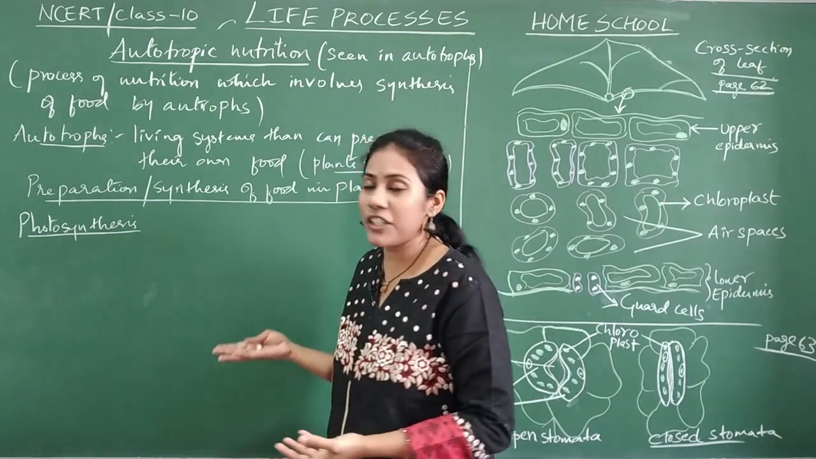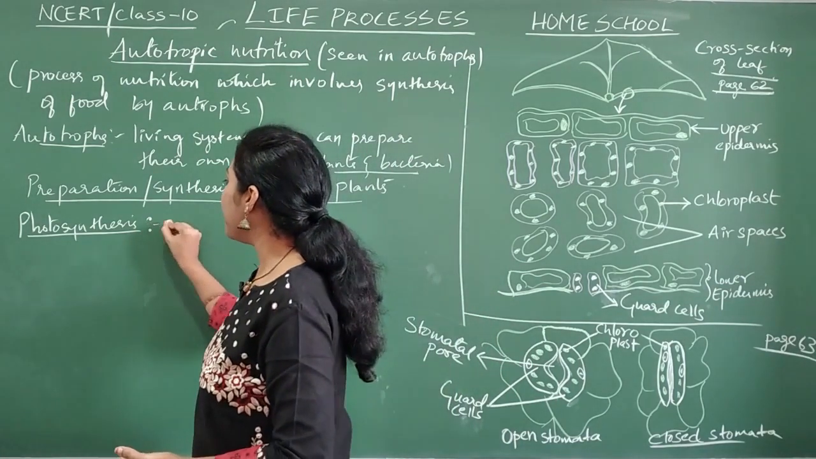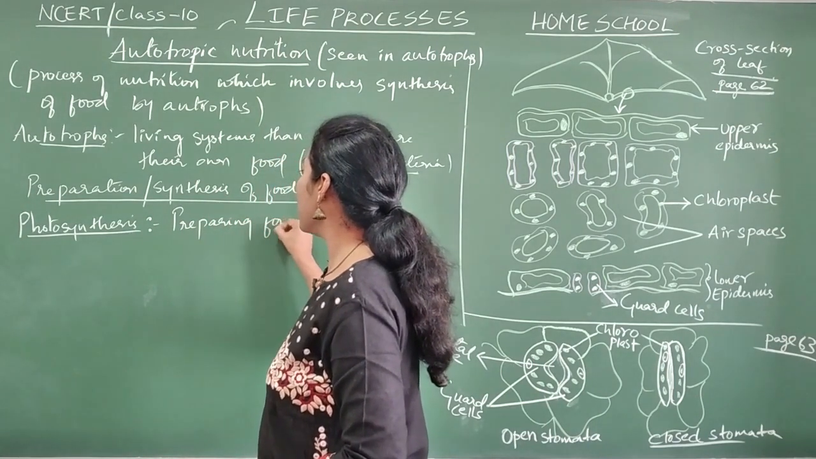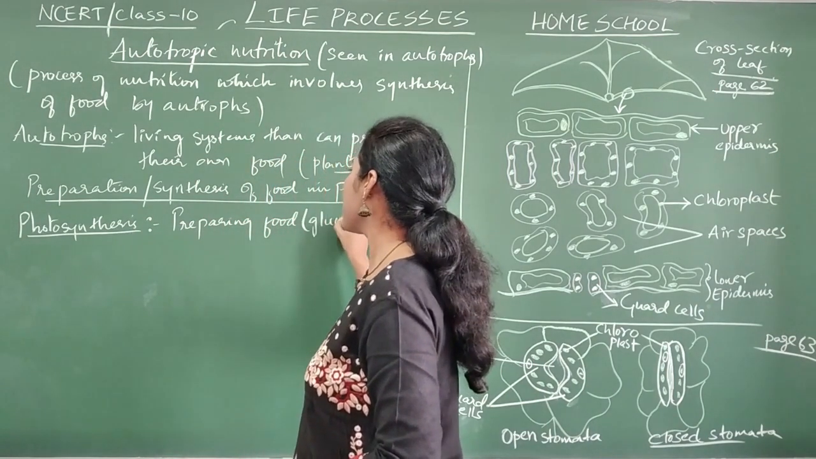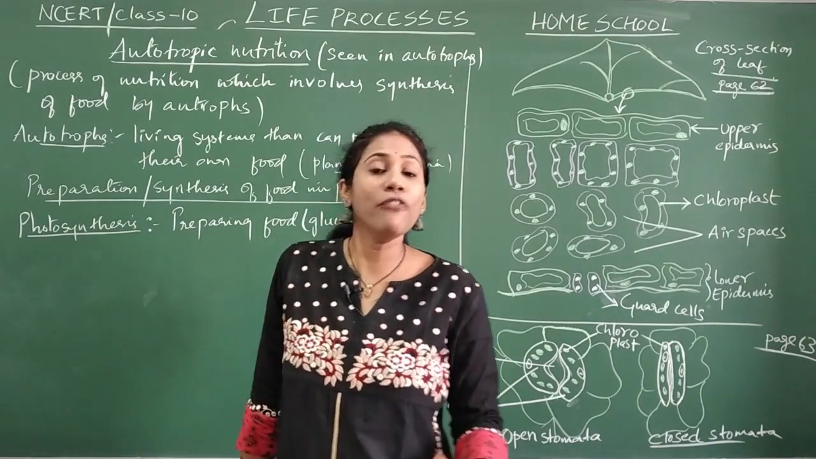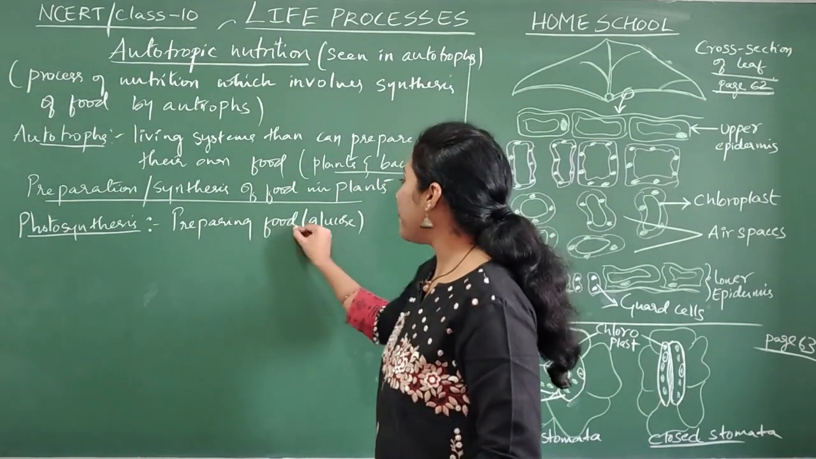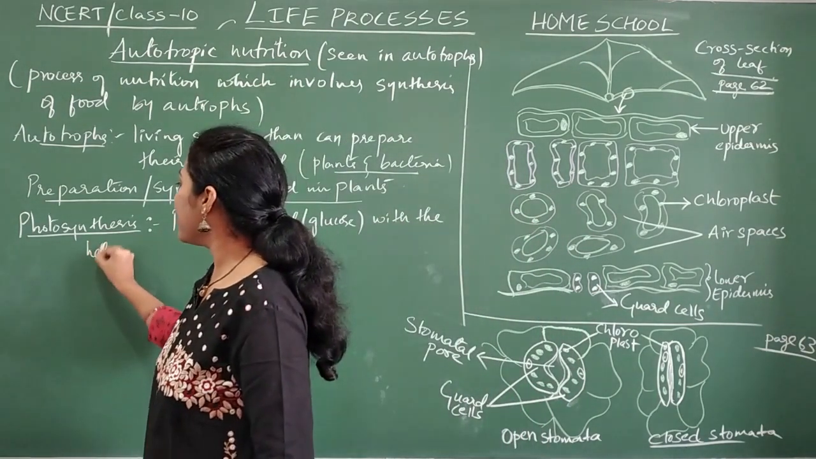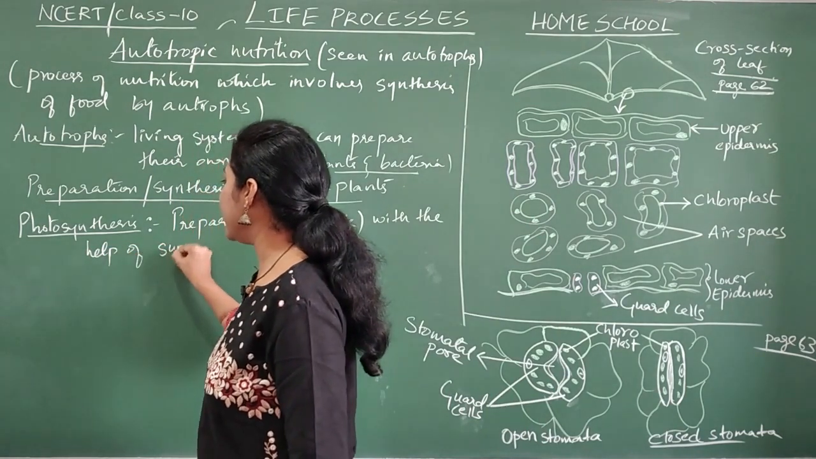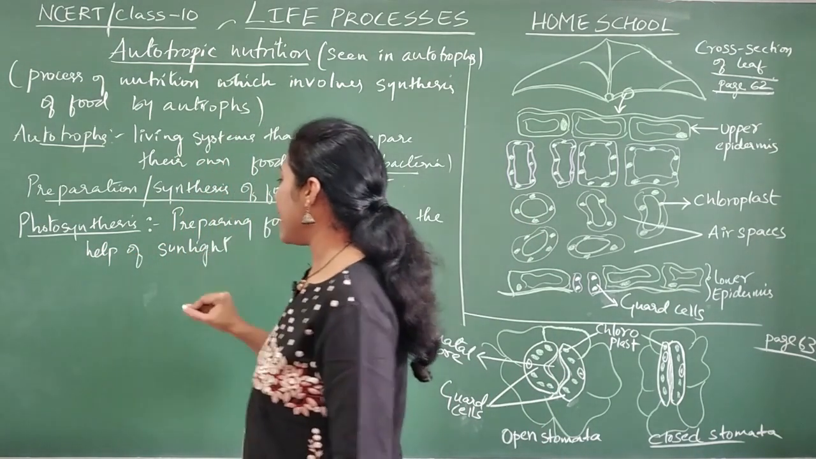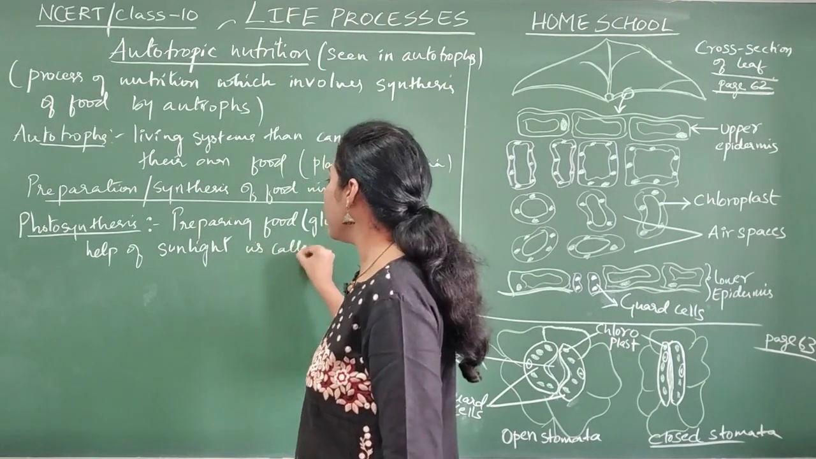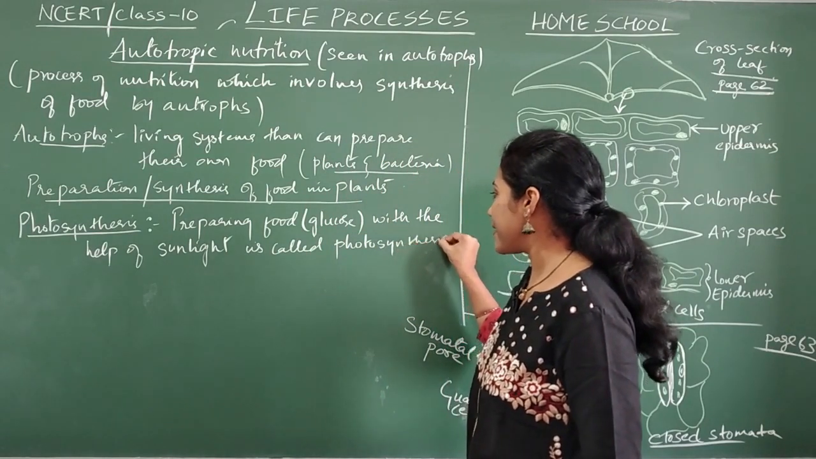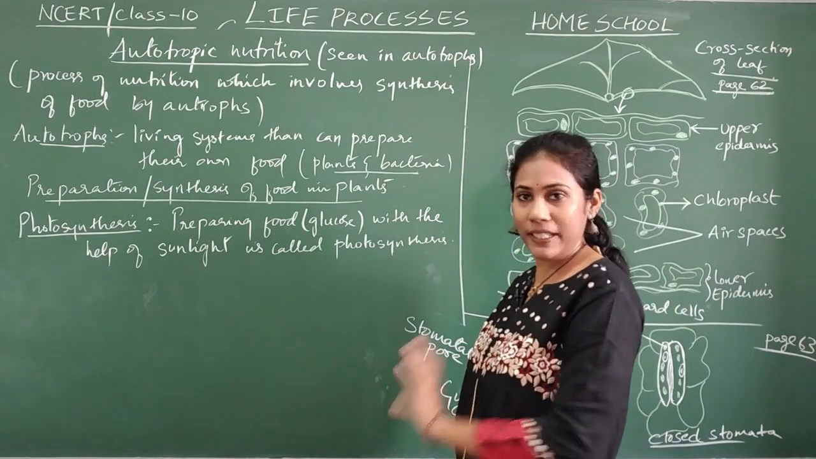But how do you give the definition for photosynthesis? Preparing food. Okay, food is nothing but glucose. Okay, food is prepared in the form of glucose actually. Okay, so preparing food with the help of sunlight is called photosynthesis. Okay, clear everybody? Fine.